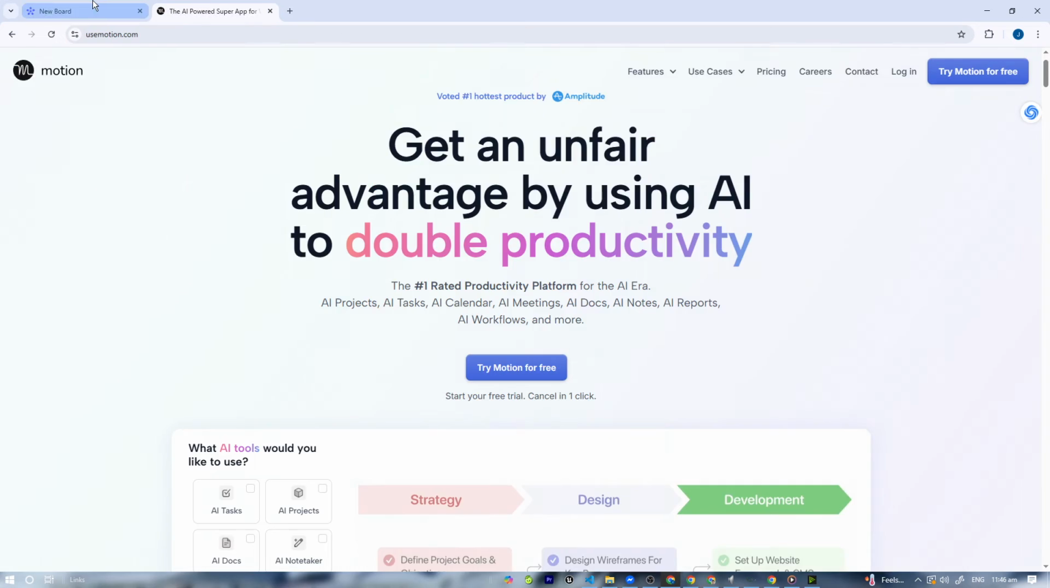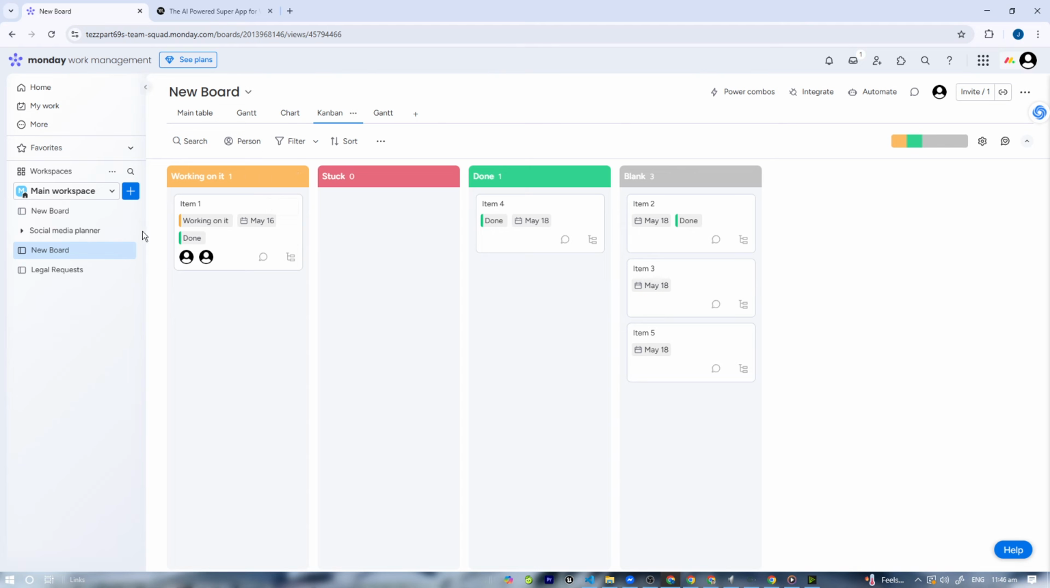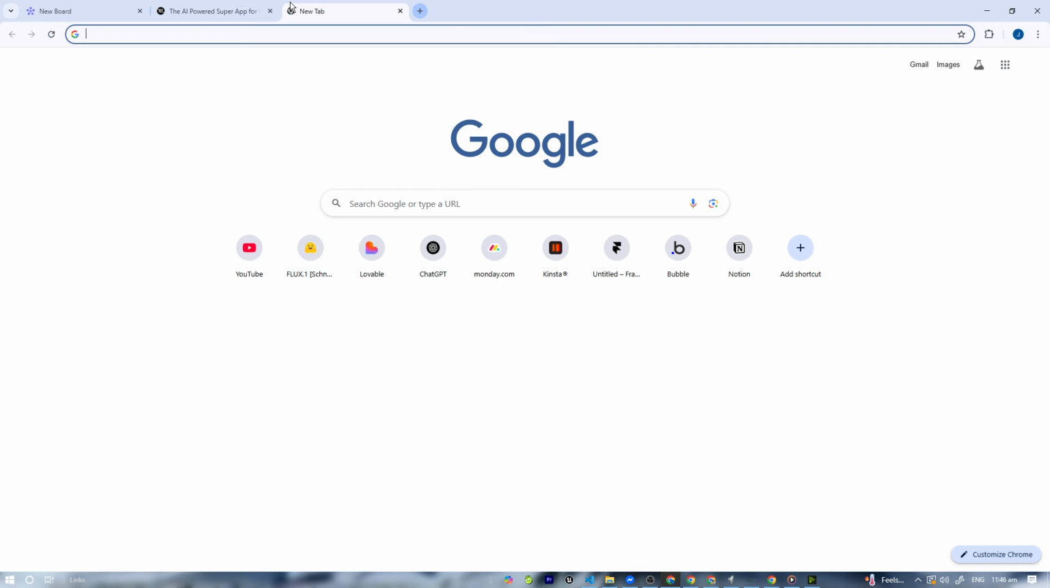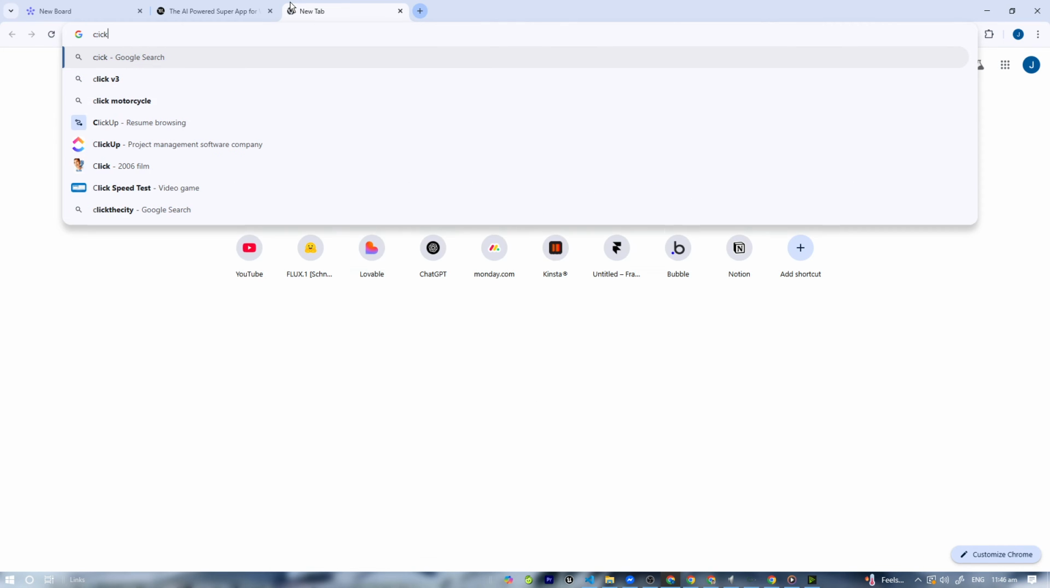So, who is this for? Monday.com, if you work in a team, need visual project tracking, or want to build workflows. Or Motion, if you're an individual or small team, prefer calendar-based task management, and want AI to manage your time for you. Now, if none of this suits your fancy, let's go with ClickUp.